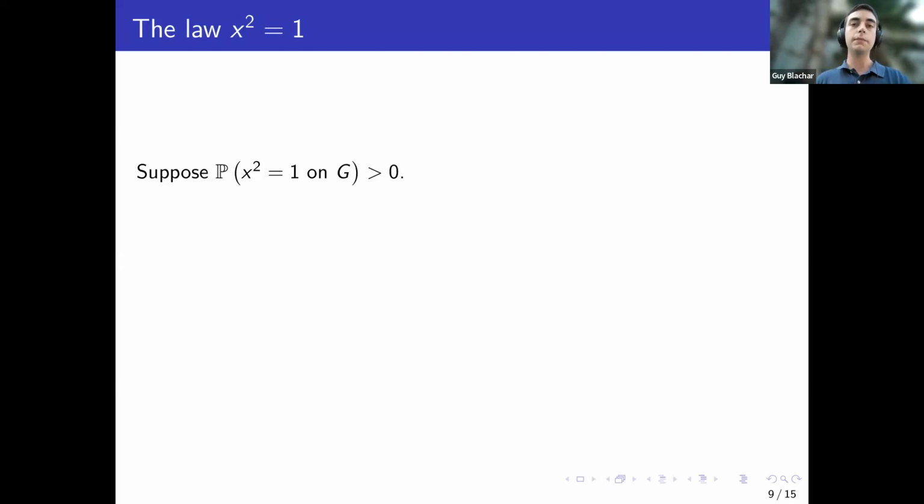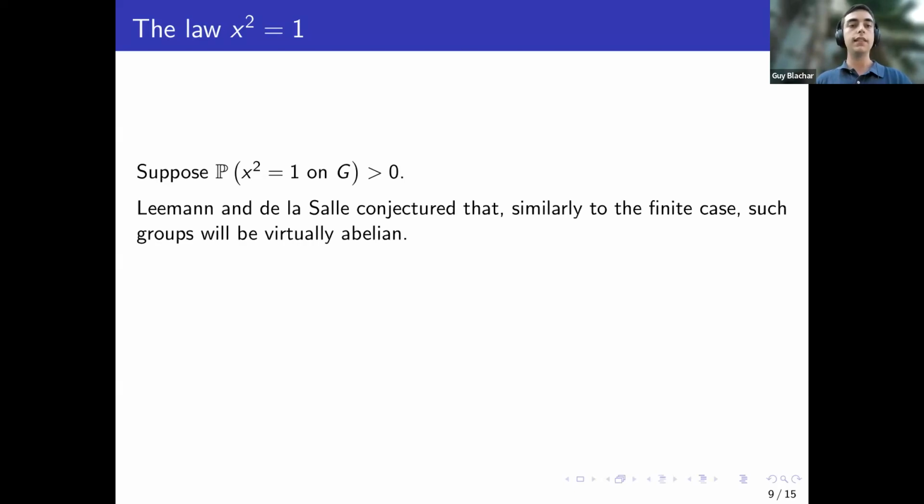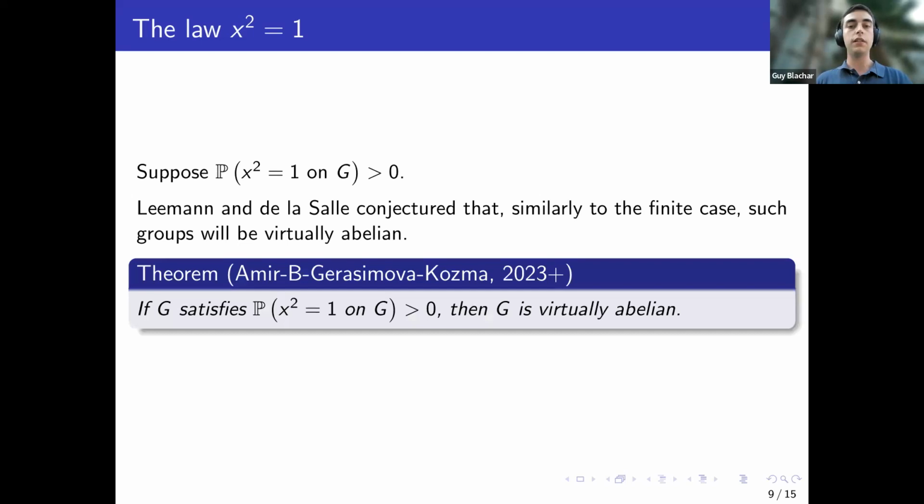So we can't expect really to be close to exponent 2, but we can expect it to be close to abelian. And this was stated as a conjecture by Lyman and de la Salle, that these groups will become virtually abelian. And indeed, we managed to prove it. We managed to show that the conjecture holds. Any group which has many involutions, many elements of order 2, has to be virtually abelian. And you can also get some bounds. If this probability is larger than epsilon, then the index of the abelian subgroup is bounded as a function of the rank of the group, the number of generators, and epsilon. So it only depends on epsilon and the number of generators of the group.